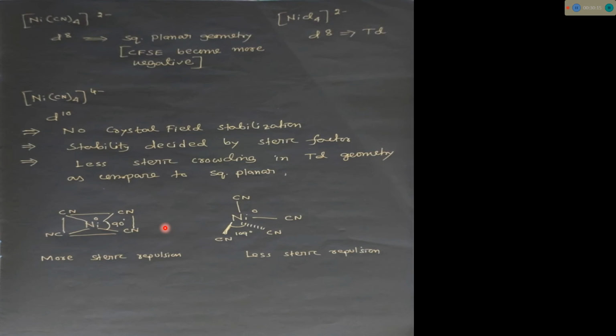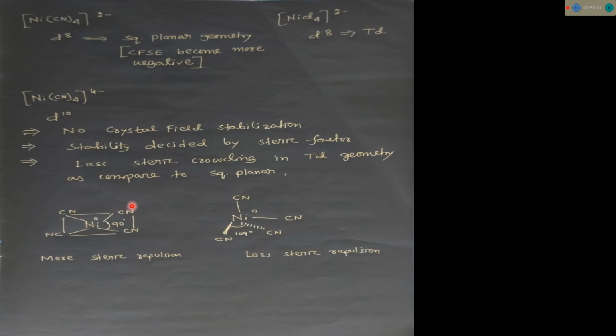Again I am repeating that for a d10 system, we do not have to consider strong field or weak field ligands, square planar or tetrahedral geometry in the way we do for d electronic configurations where there is some CFSE value. In the nickel tetracyano complex there is no CFSE value. This is a d10 system, that's why CFSE is 0, and we have to consider the stability by the steric factor. So the stability of this complex is decided by the steric factor.